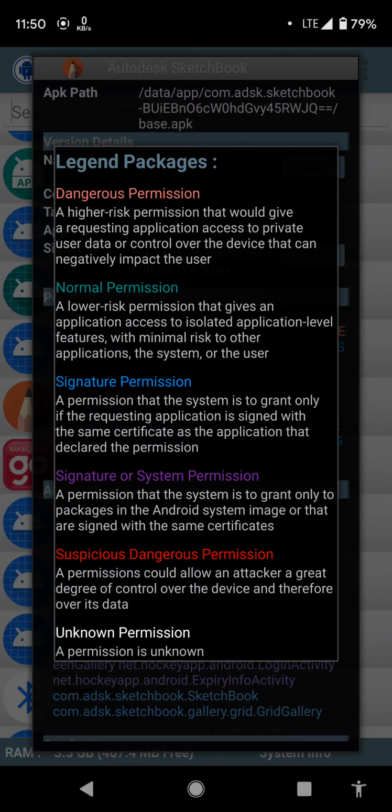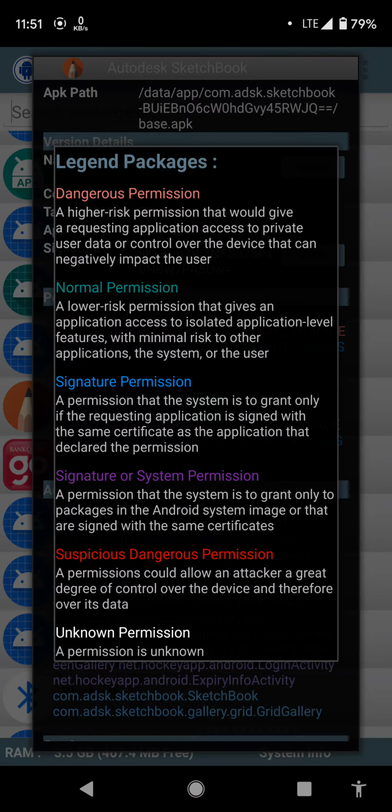The dangerous permission is a higher risk permission that would give a requesting application access to private user data or control over the device that negatively impacts the user. The normal permission is a lower risk permission that gives an application access to isolated application-level features with minimal risk to other applications, the system, or the user. The signature permission is a permission that the system grants only if the requesting application is signed with the same certificate as the application that declares the permission.